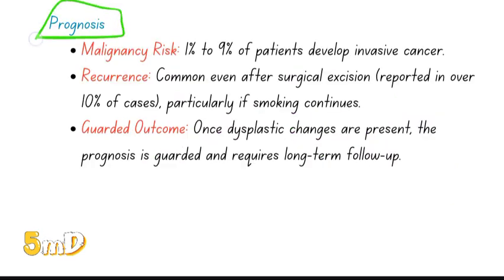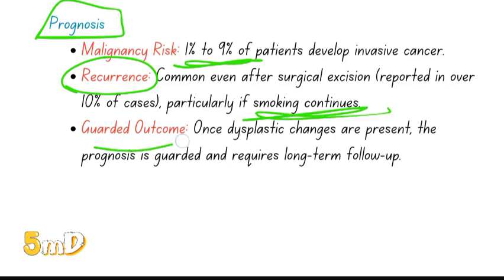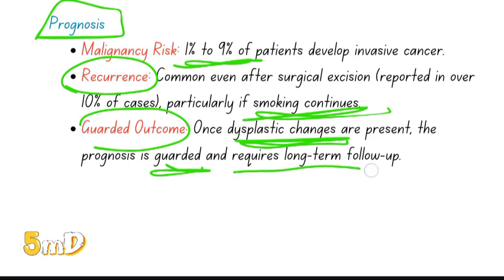And the prognosis: 1 to 9% of the patients develop invasive cancer. Recurrence can occur, even after complete surgical excision there are cases which show recurrence, particularly if the risk factor is not avoided. And once dysplastic changes are seen in your histopathology, the prognosis is guarded, that is you cannot be sure of what it will be. So you have to follow up for a long time to make sure it does not transform into malignancy.